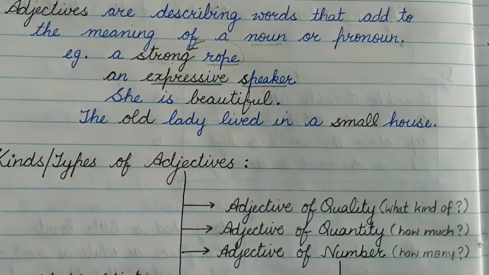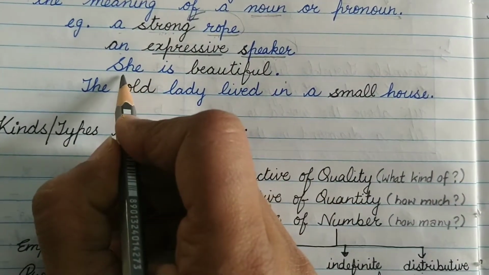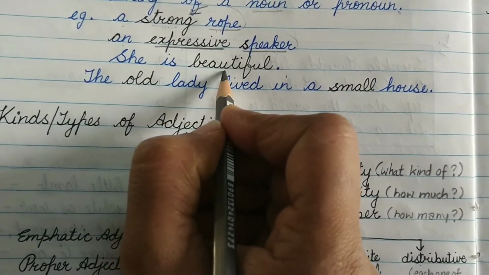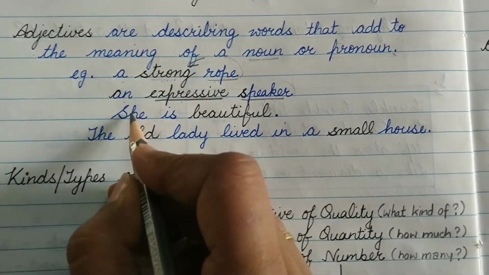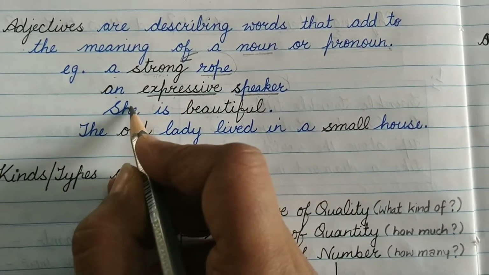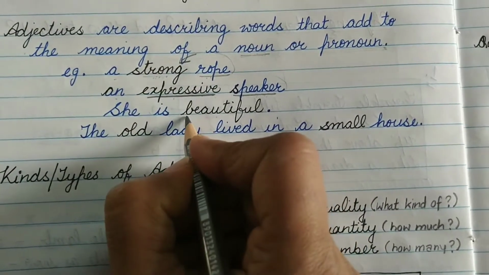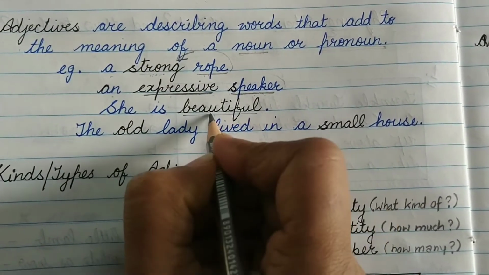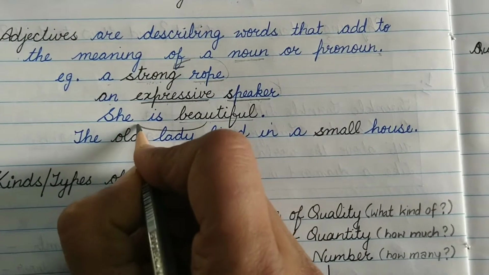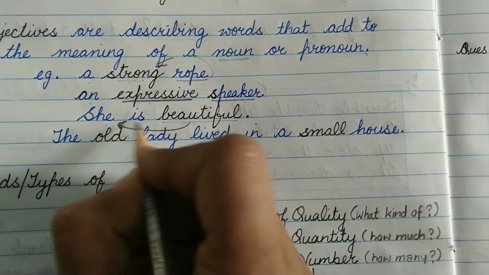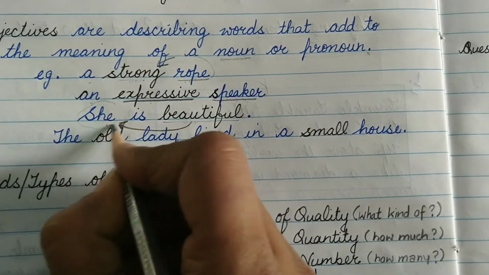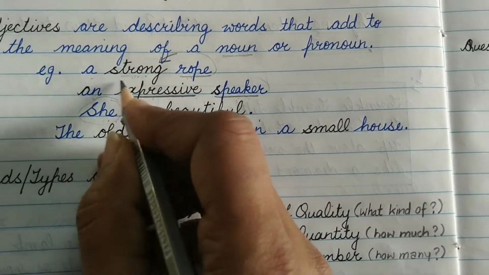These were phrases. Now look at the sentence. She is beautiful. When I say she is beautiful, who is beautiful? What am I describing? This word beautiful is adding to the meaning of the word she. She here stands as a pronoun for some noun.